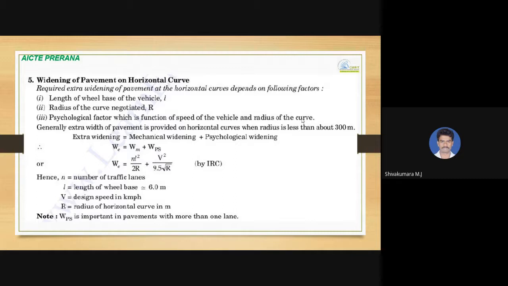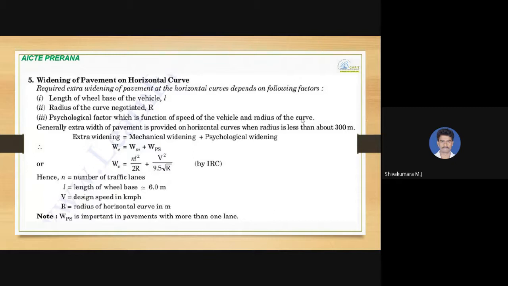When vehicles travel on horizontal curves, driver psychology is to travel at the outer edge of the road. So extra widening is equal to mechanical widening plus psychological widening. Mechanical widening is given by NL square divided by 2R, where N is the number of traffic lanes and L is the length of wheelbase.